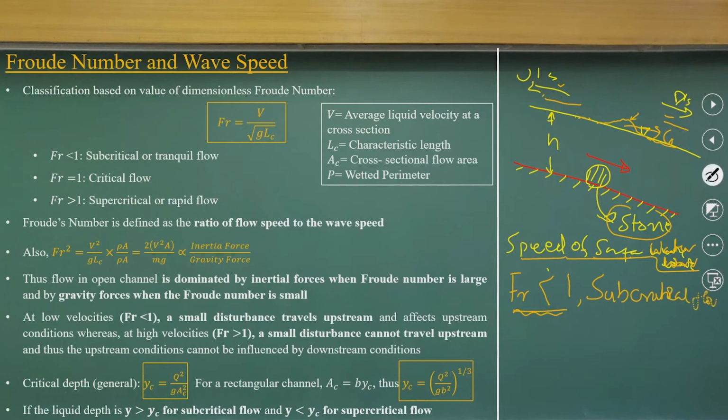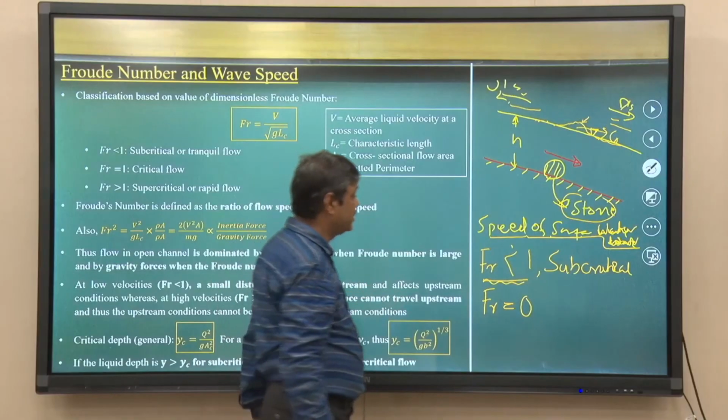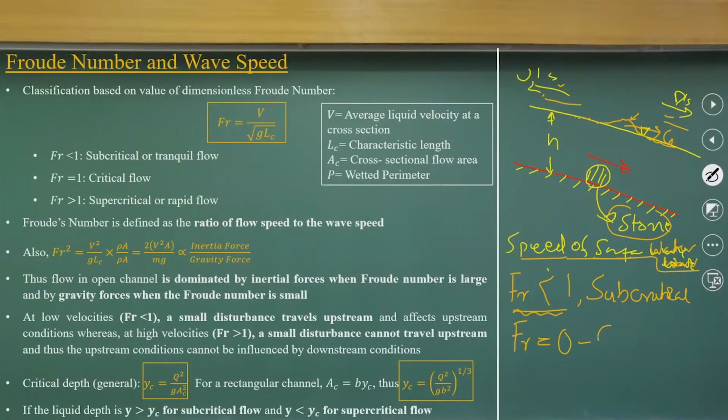Okay. When you have a very rare occurrence that the inertia force is equal to the gravity force of the flow system, we call that the critical flow. If the flow Froude number is greater than 1, we call it supercritical flow.